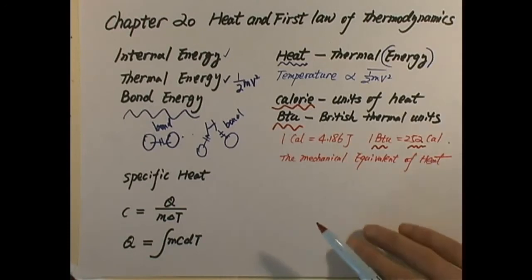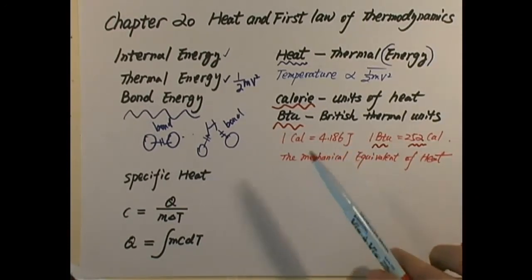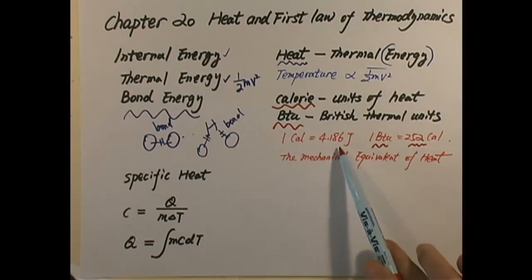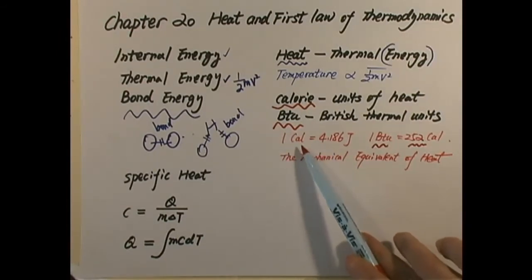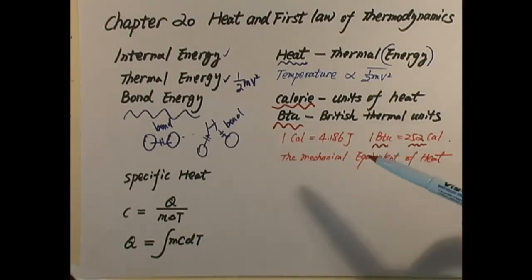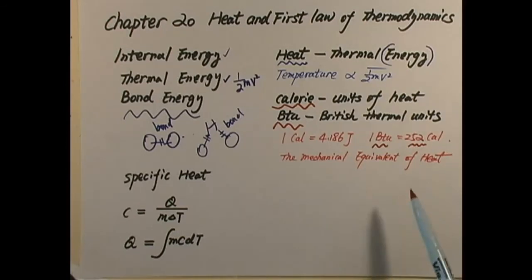However, first of all, what is the definition of the calorie? Second, what is the connection between calorie and joule, and where did we get this conversion of 1 calorie equal to 4.186 joules? Then we have to talk about an experiment called the mechanical equivalent of heat.